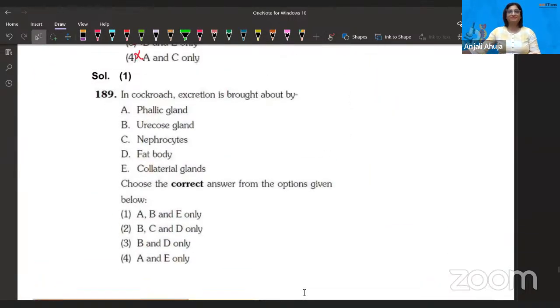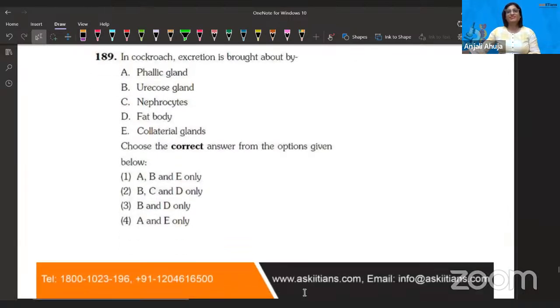Let's move on. In cockroach, excretion is brought about by. Now guys, I'll tell you one more thing also. When you are solving NEET questions or any question paper, you should always keep questions in your mind, because the uricose gland question was previously discussed in the last class. It was a match the column question. So definitely uricose is the answer. And now you know that in options 1, 2, 3 uricose is there, but A and E, that is not the answer. But other than uricose, can you come up with some other option?